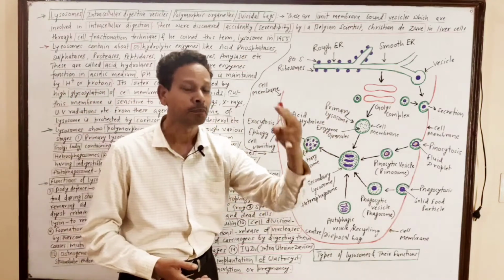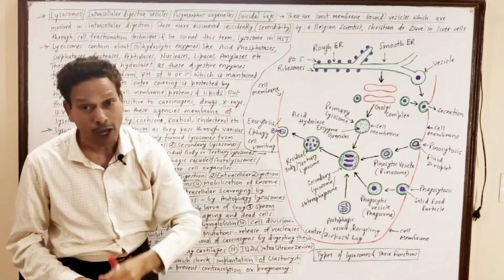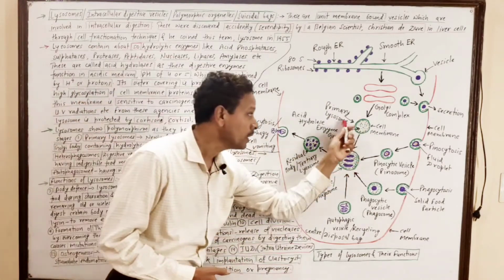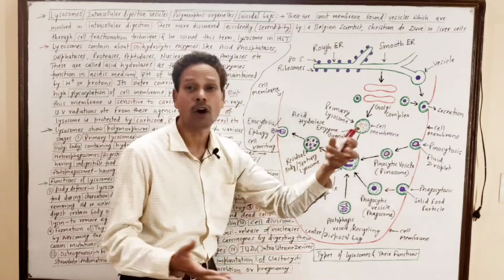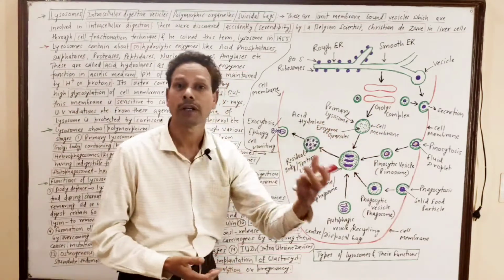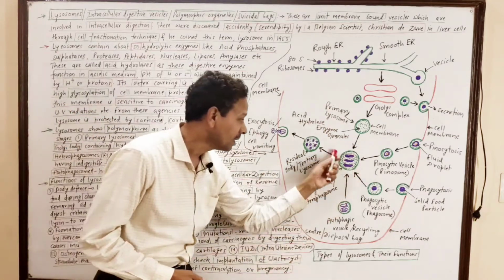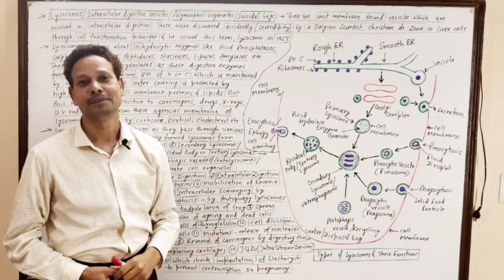Note down, the newly synthesized lysosomes which are derived from the Golgi apparatus, bounded by a unit membrane and having only acid hydrolase enzymes in the form of small granules, are primary lysosomes. The secondary lysosome.